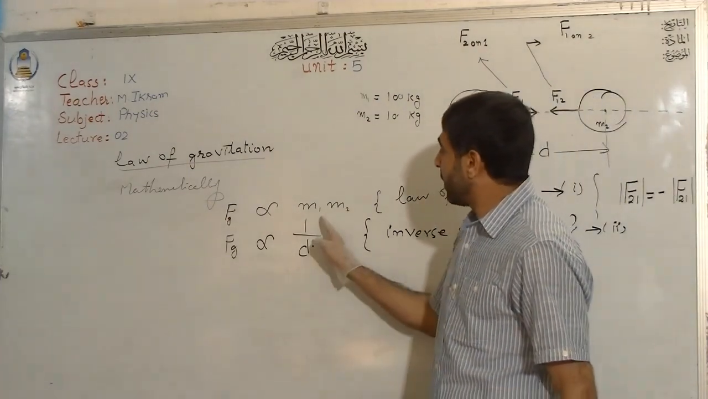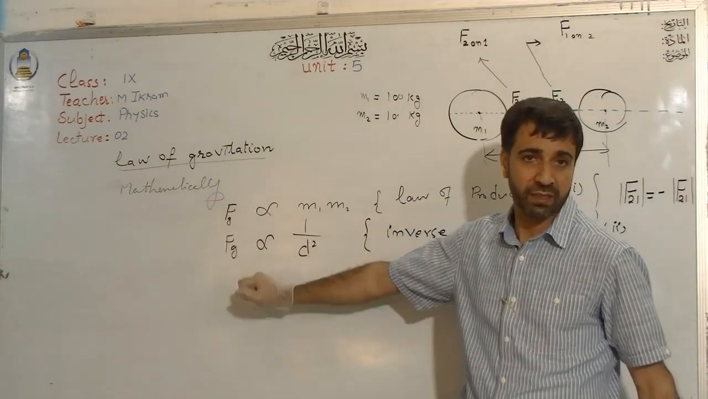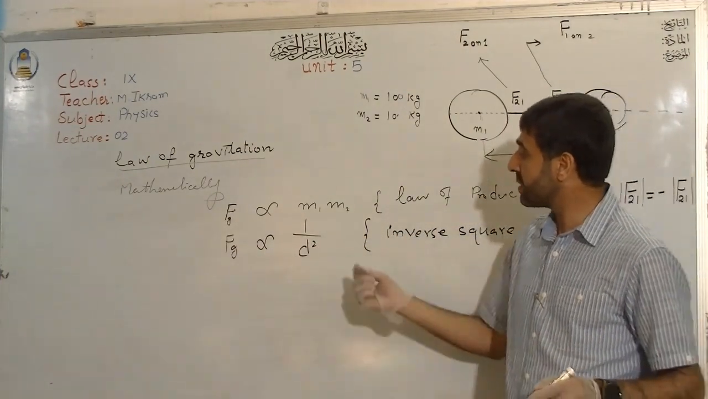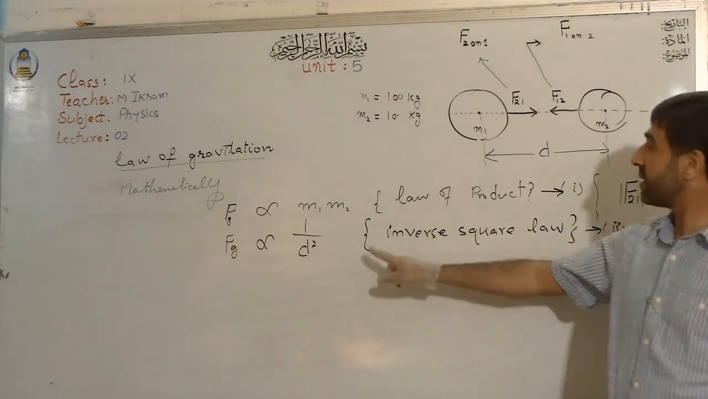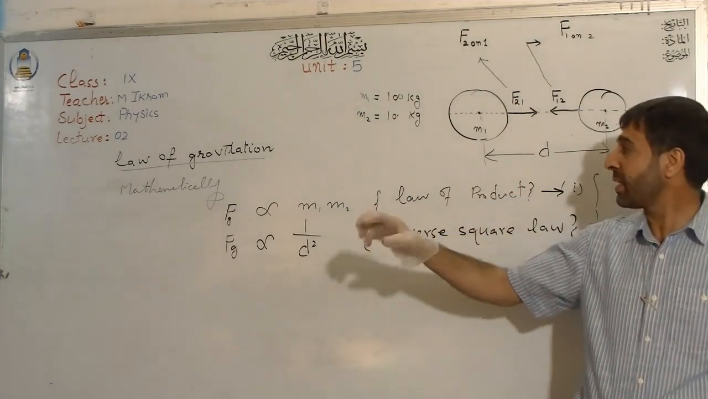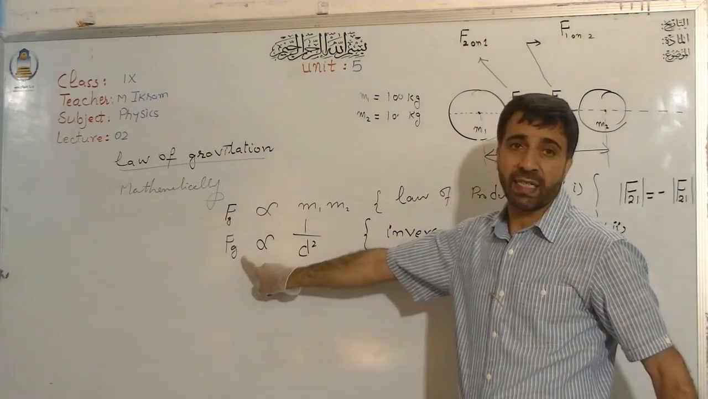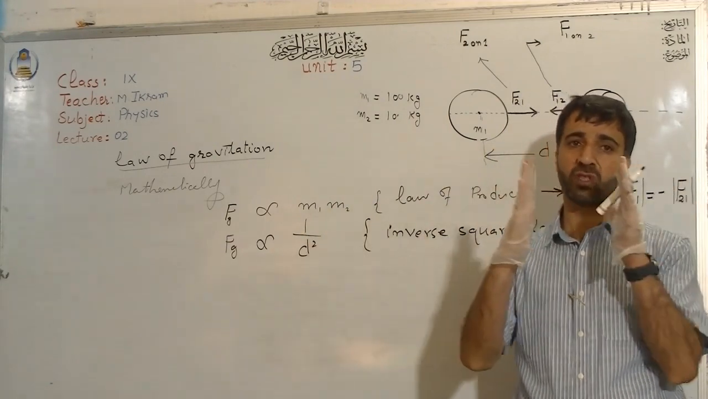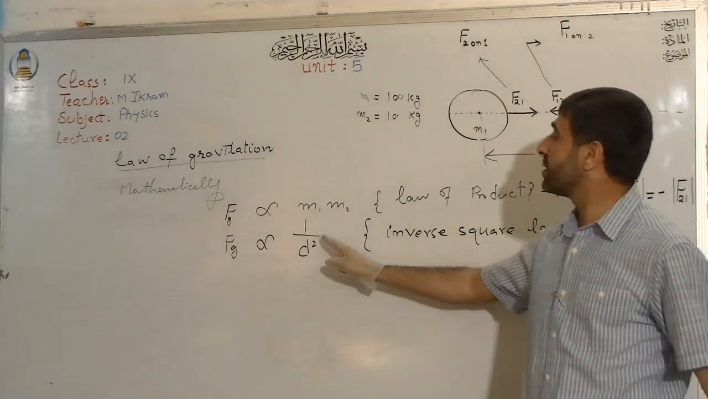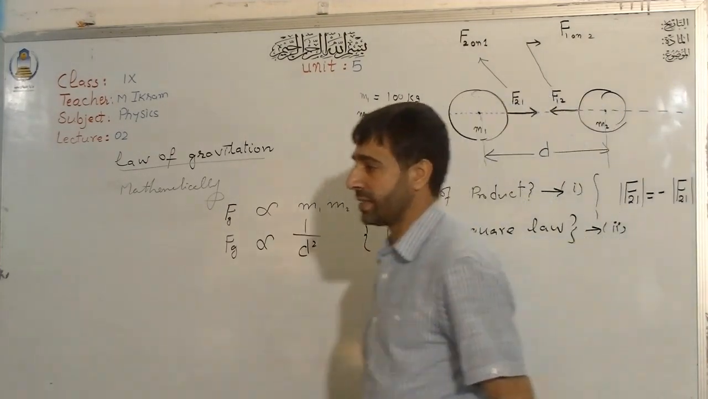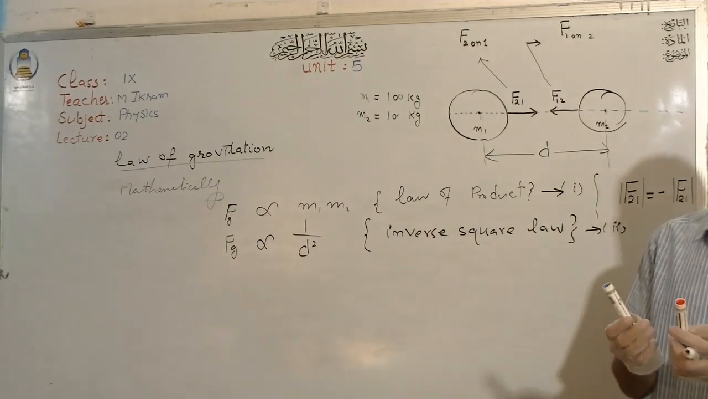This means that if you double the distance between the two bodies, then the force will decrease 4 times. If you reduce the distance between the two objects by half, the force will increase 4 times. If you pull them apart to 3 times the distance, then what will happen? The force will decrease 9 times. If you bring them closer to one third of the distance that existed before between them, then the force will increase 9 times.